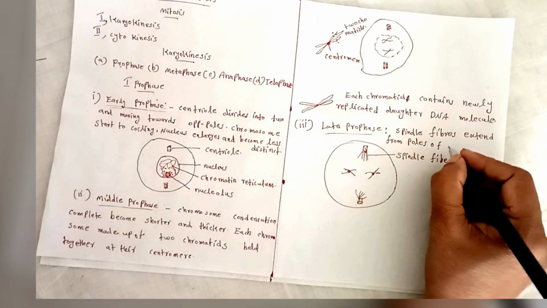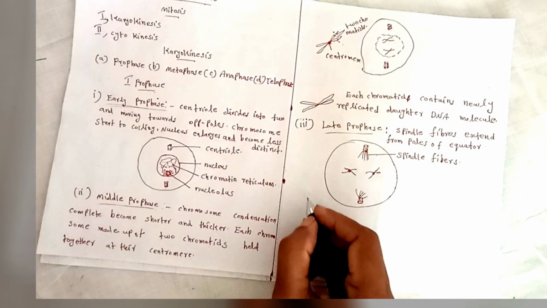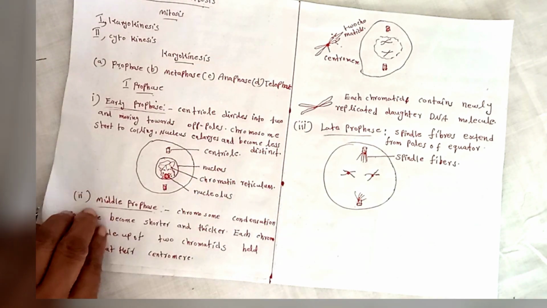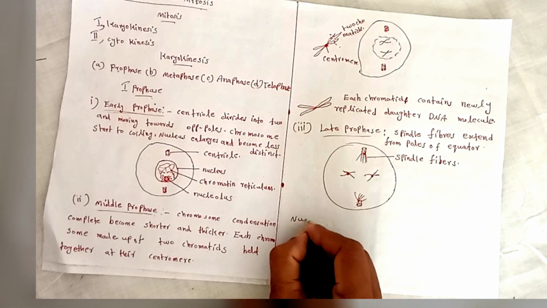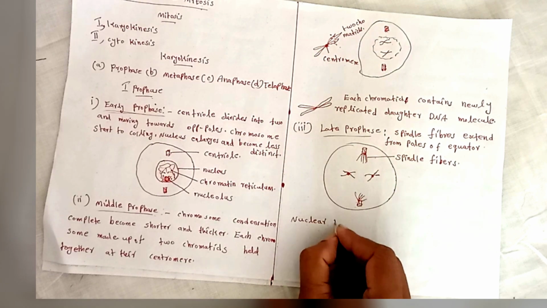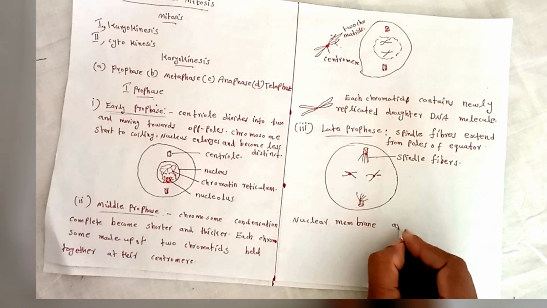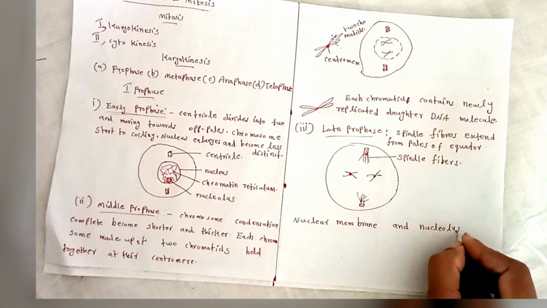These are the equator region. Then the nuclear membrane and nucleolus disappear, that is, they dissolve.